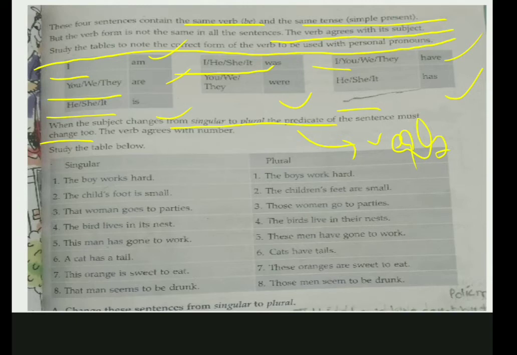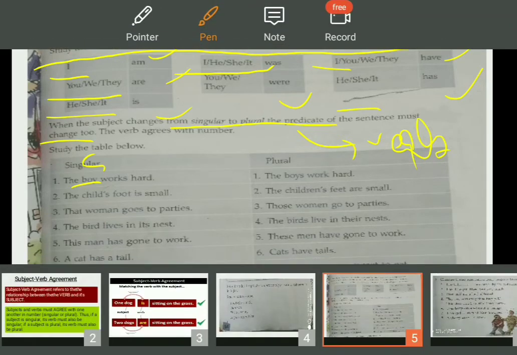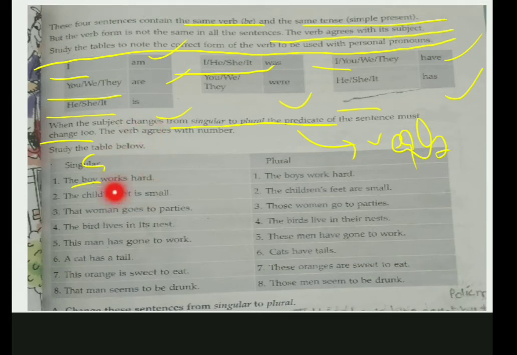Now you might have seen one thing, students. The boy is singular, right? Now "work" is an action, काम करना. Okay, he works hard. So with work, s is added. With work, what is added? S is added. And what we have studied, if we add s it becomes plural, right? But that is actually wrong.